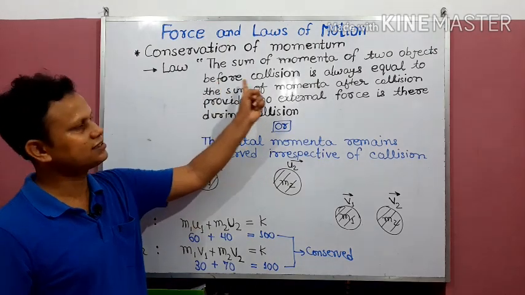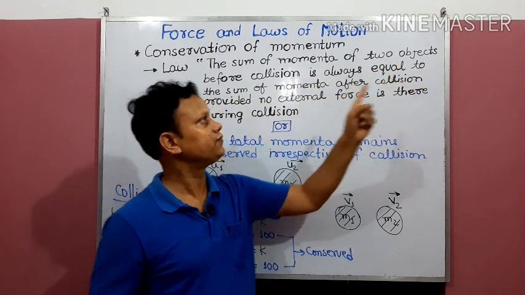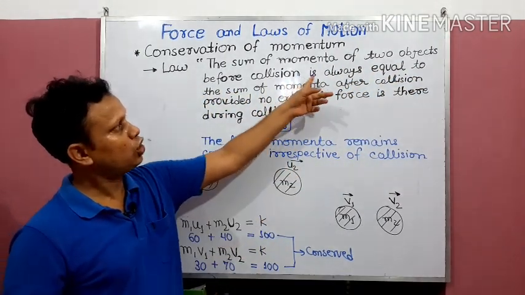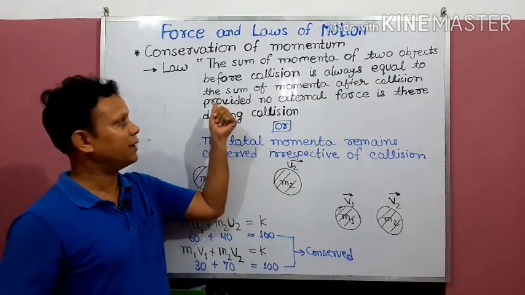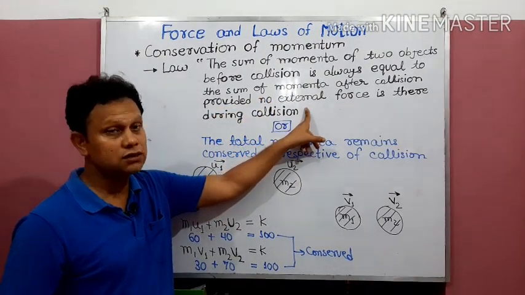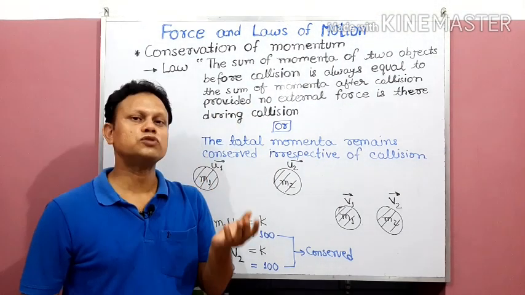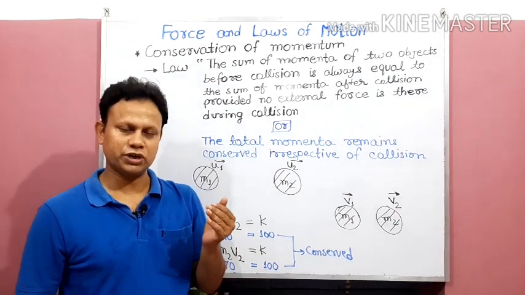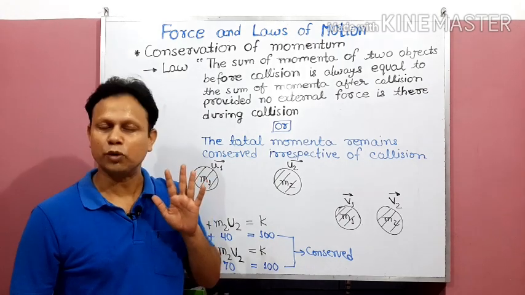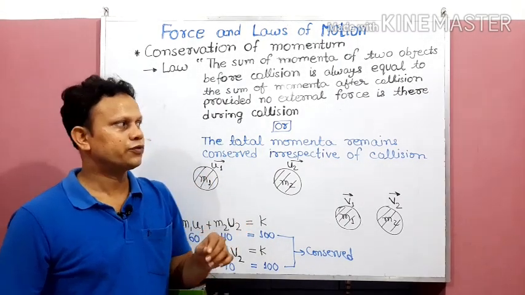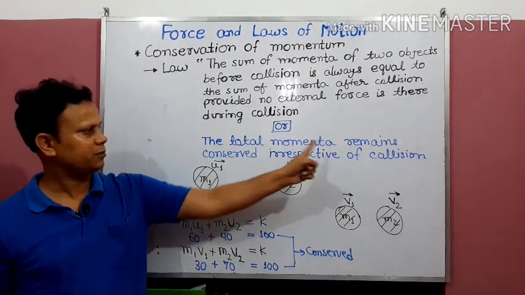So if you read this law, what is it saying? The sum of momenta of two objects before collision is always equal to the sum of momenta after collision, but provided no external force is there during collision. If another force comes into action, then this momentum conservation will fail. So in this situation the total value of the momenta remains conserved. One other way to express the same is that the total momenta remains conserved.